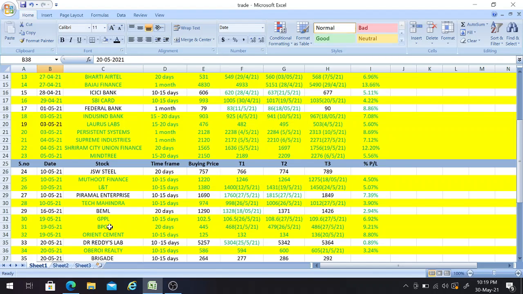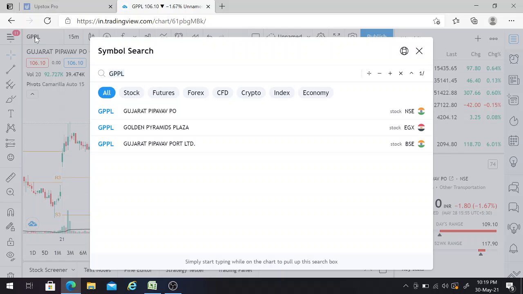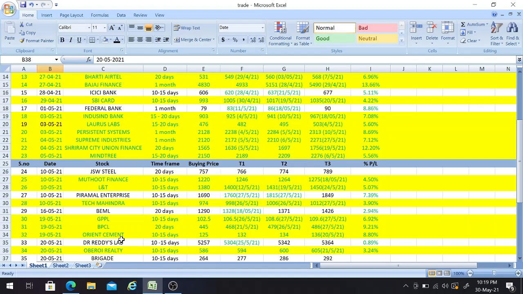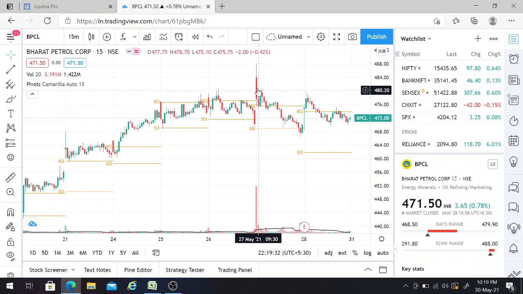And the next one is BPCL. So this one I told that it achieved the third target of 486 on 27th. Now we'll verify that one. On 27th it went till 487.75, friends. That means it crossed the third target which I have given.